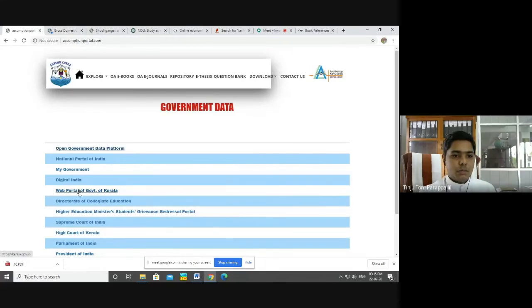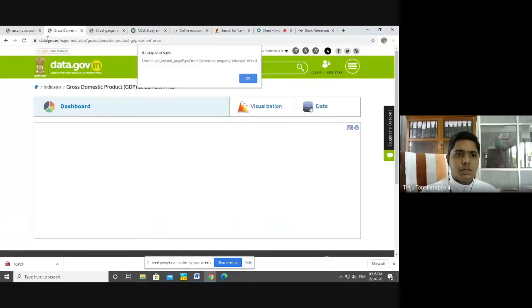Then government portals: web portal of Government of Kerala, National Portal of India. National Portal of India provides all the information regarding our nation. I'm sorry, it's not coming.